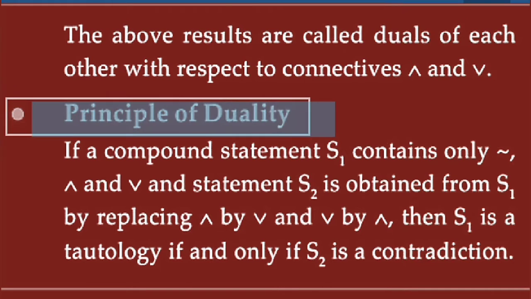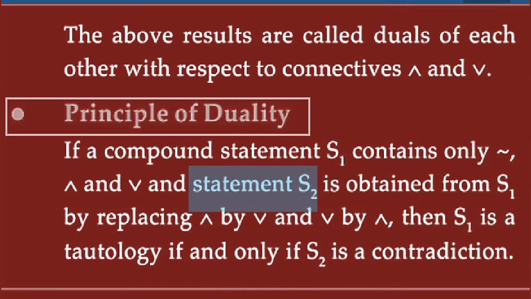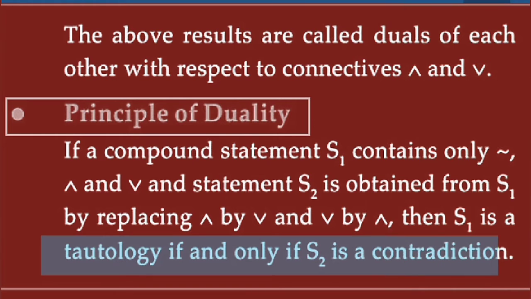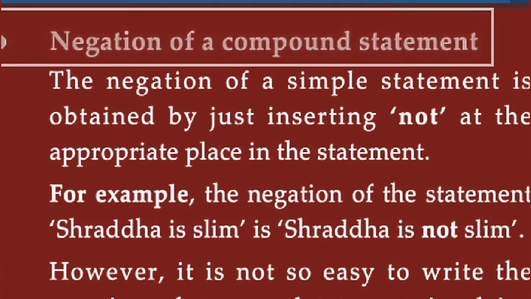Next point is the principle of duality. If a compound statement S1 contains only negation, and, or, and statement S2 is obtained from S1 by replacing and by or, and or by and, then S1 is a tautology if and only if S2 is a contradiction. This is the principle of duality.